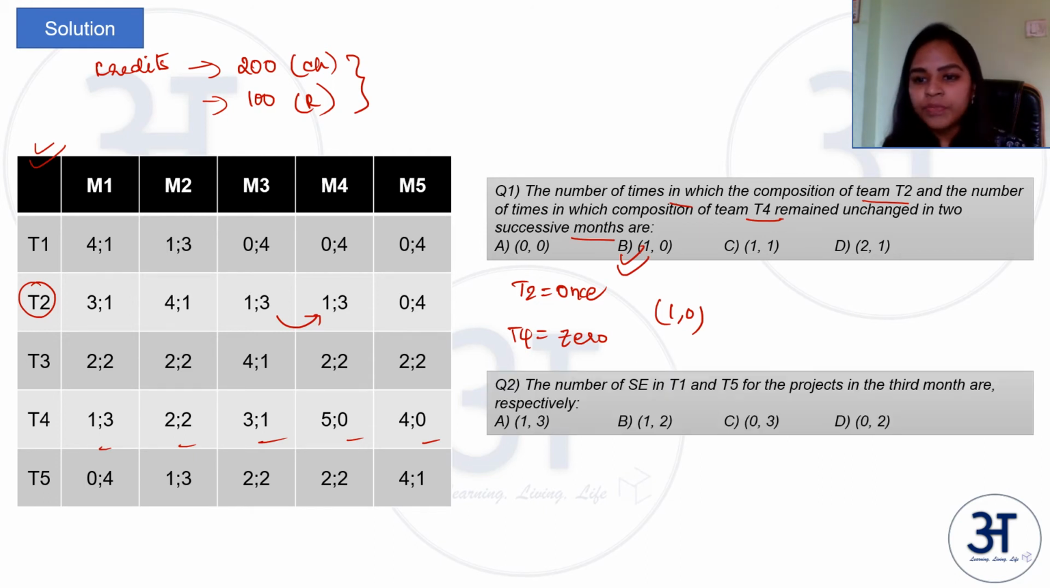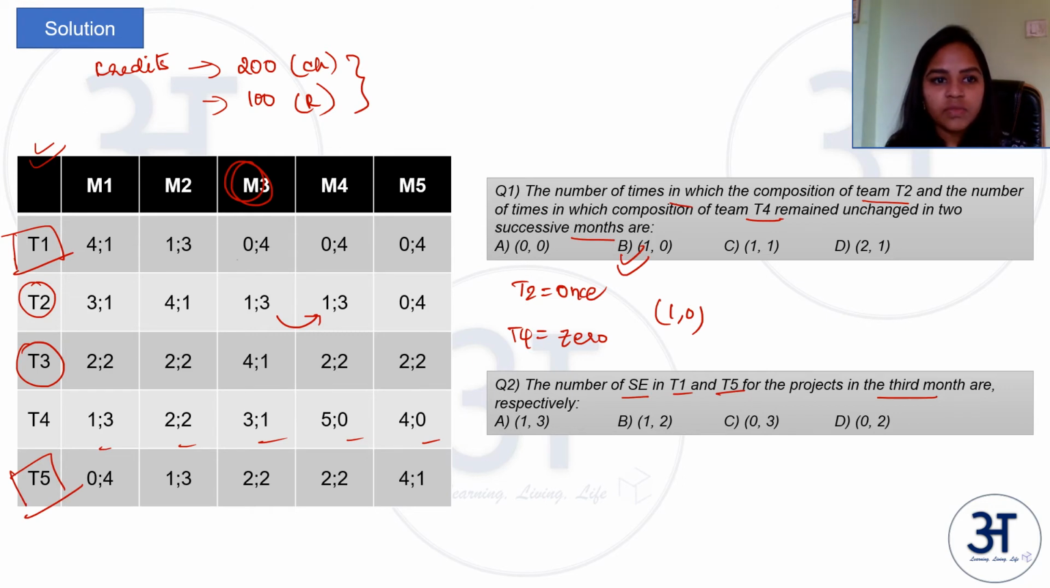Question number 2. The number of SE in team 1 and 5 for the projects in the third month are respectively what? So for the third month, for team 1 and team 5, what are the number of SEs? So SEs is the first one, right? So 0 for team 1 and 2 for team 5. So it is 0, 2. So D is the answer. Let's move to next question.